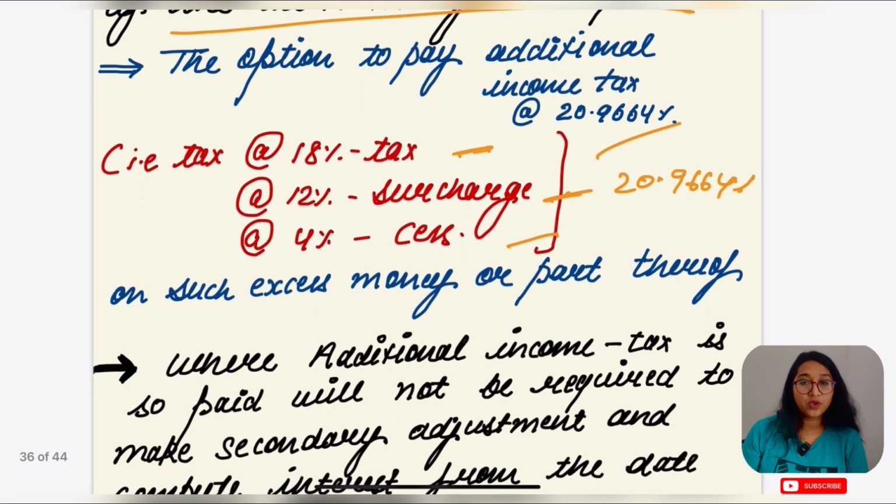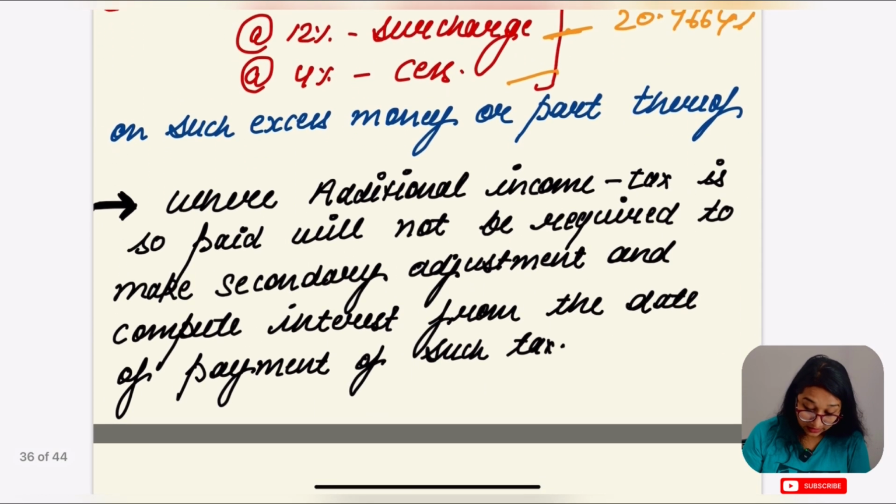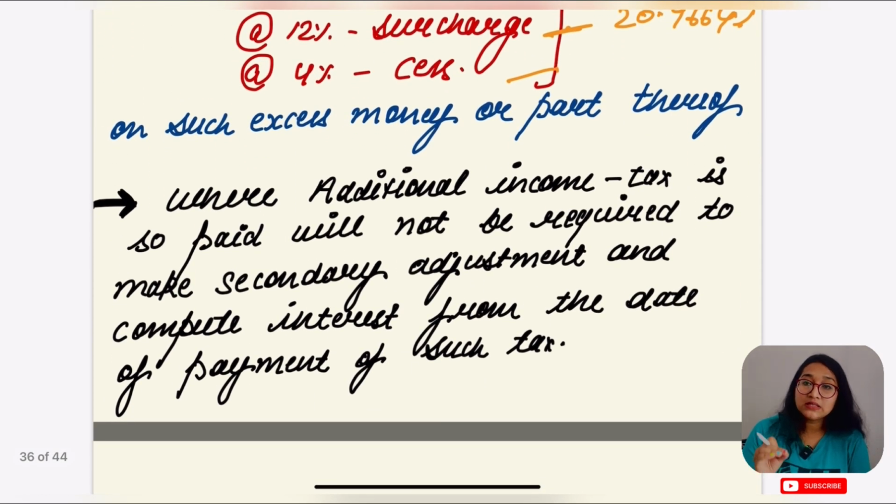20.9664%, okay. But there is one more benefit in this option: once you pay this additional income tax, you need not do anything more. The government is free then.